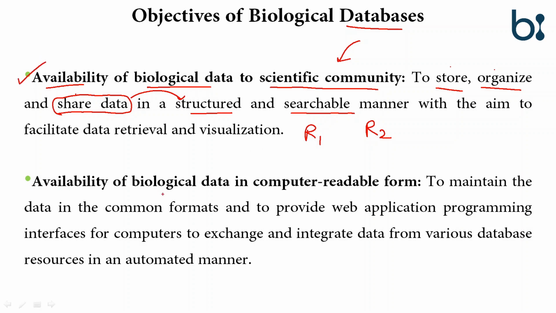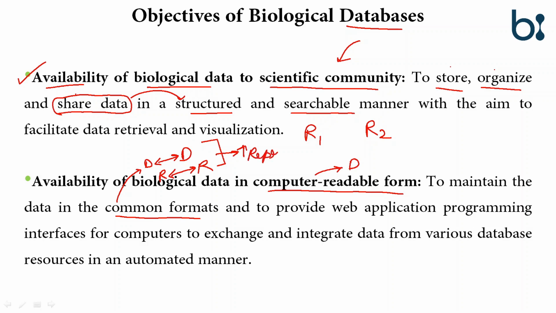Second is the biological data in computer readable form. The data needs to be in a computer readable form so that the database can manage the data properly, and the readable format should be a common format so that the different databases can communicate with each other and the different researchers can communicate with each other. So ultimately it will increase the reproducibility of the research. Second, it should be a web application.